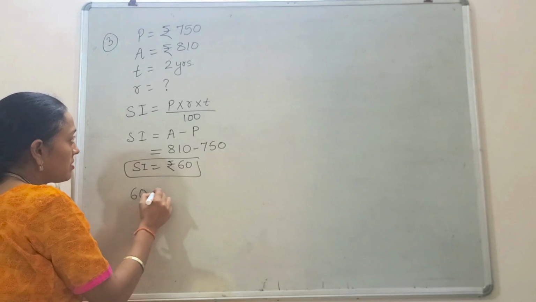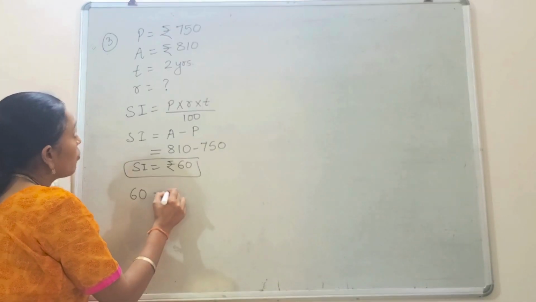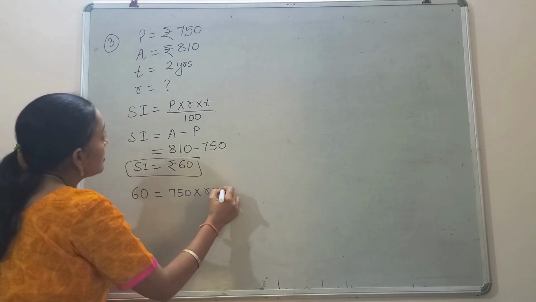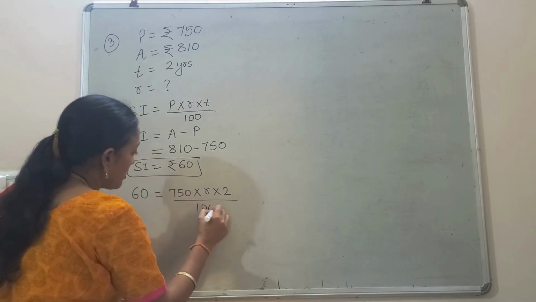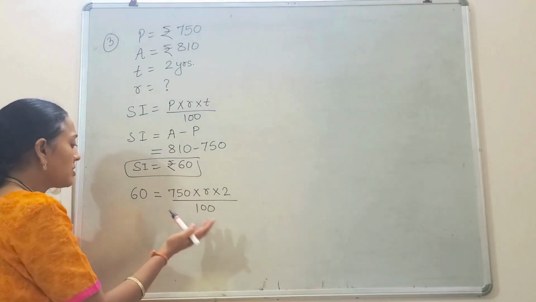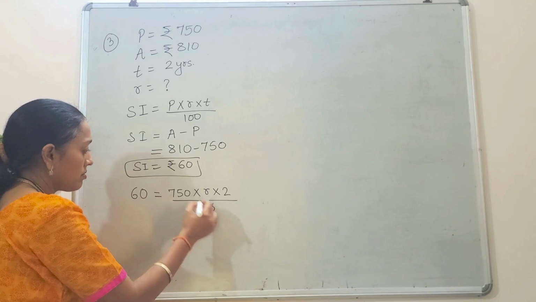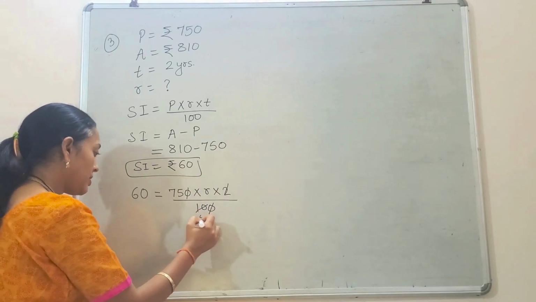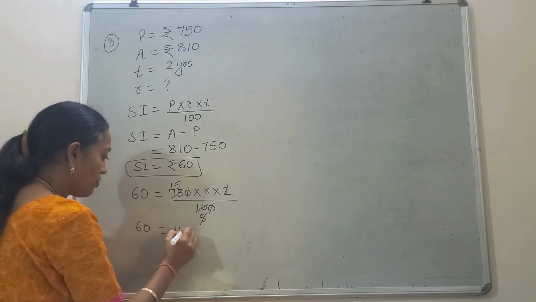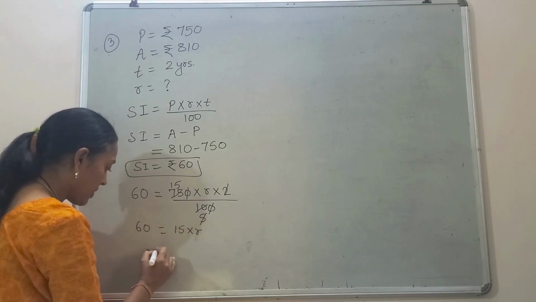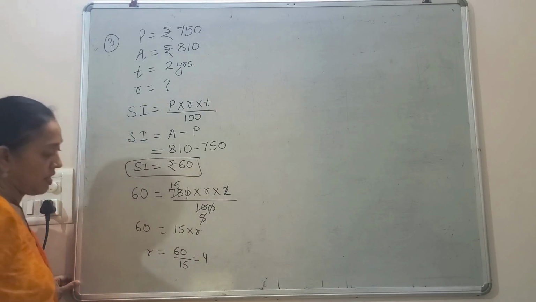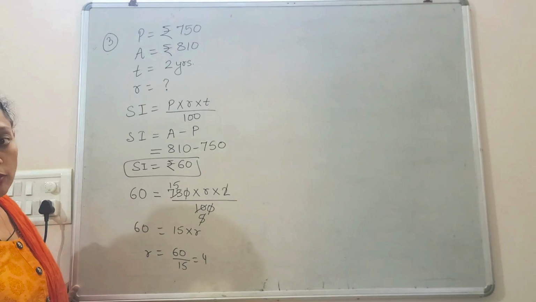So now I will apply: 60 is equal to principal 750, R I have to find, time is 2 years, over 100. Now two options are there. You can simplify it here only. Better you simplify it here. This is 15. So 60 is equal to 15 into R. So R will be 60 over 15, which is 4. So your rate of interest is 4%.